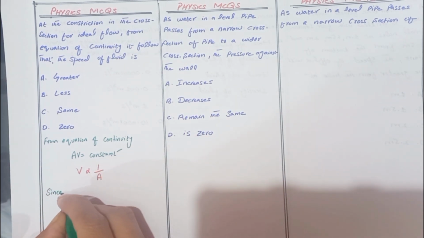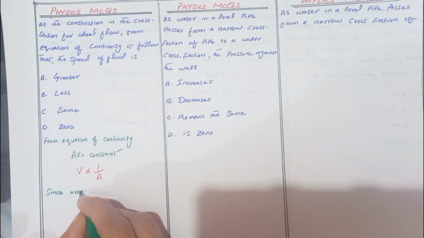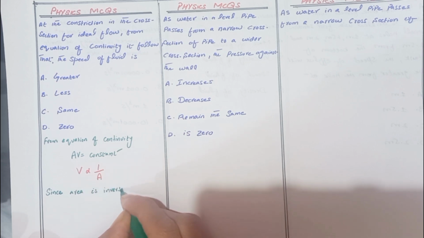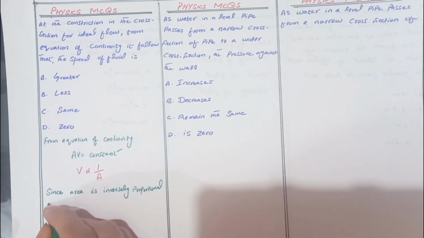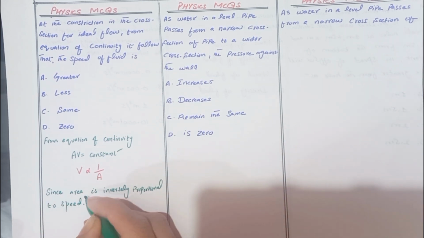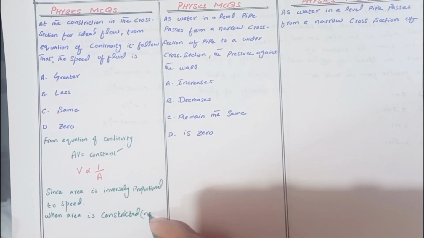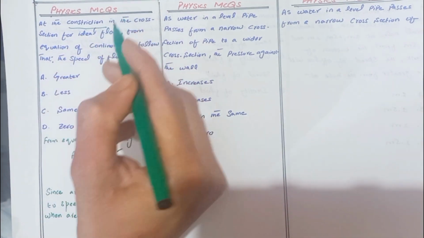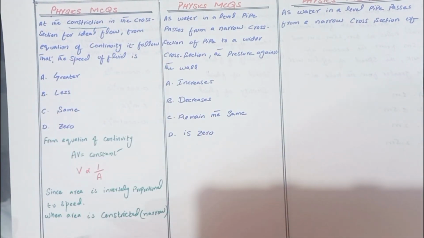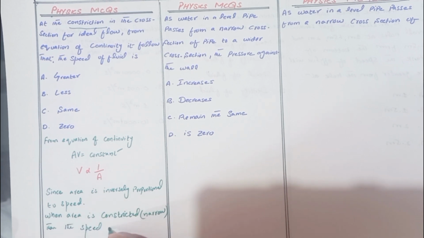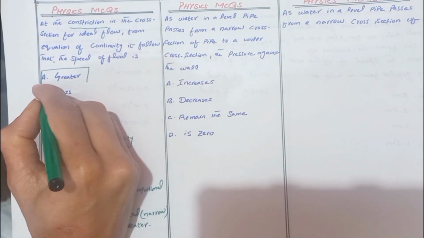Since area is inversely proportional to speed, when the area is constricted, that means narrow at the constriction, then the speed is greater. So the right option is greater.